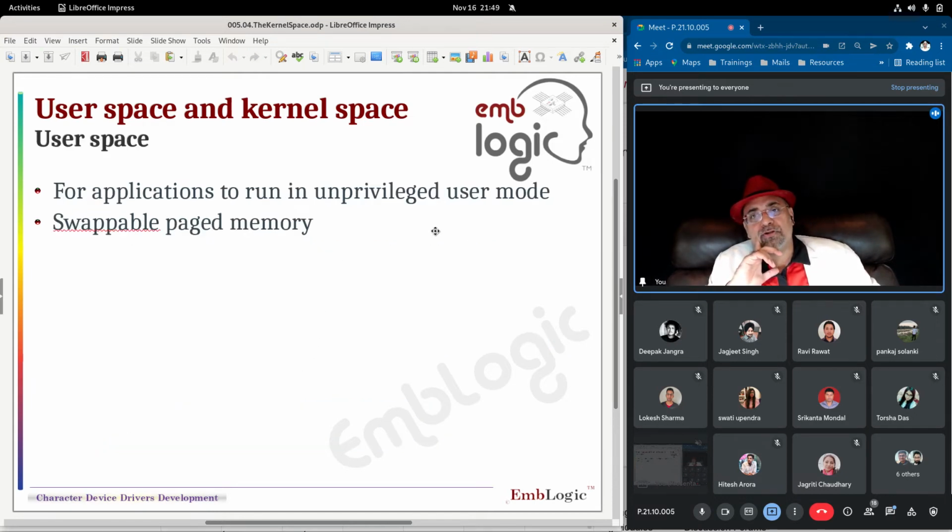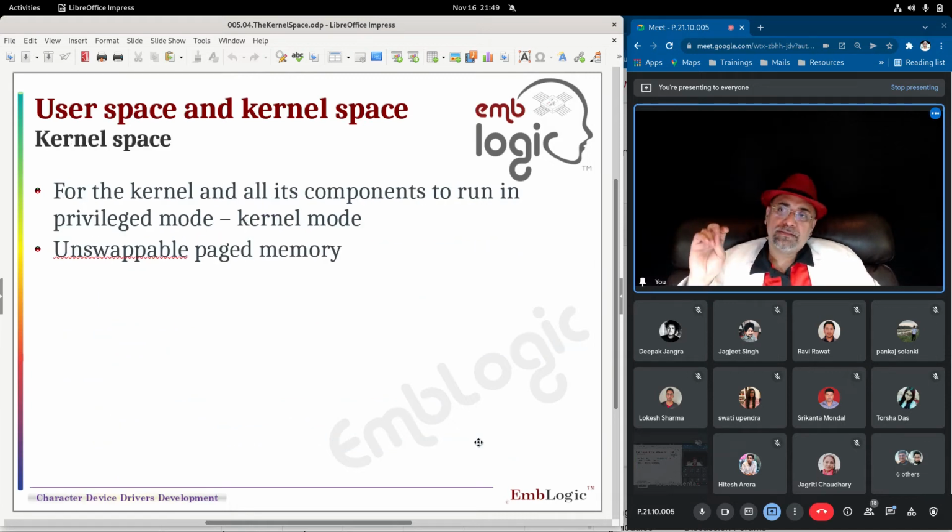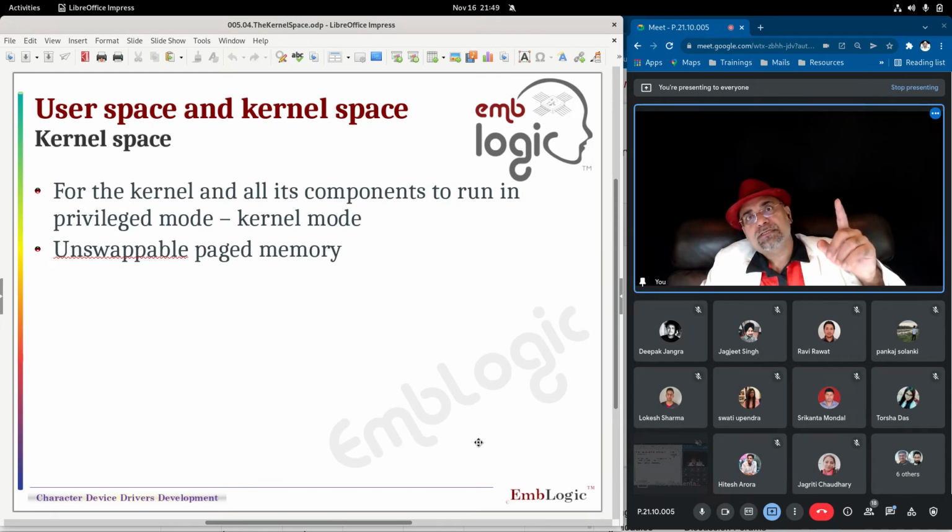Applications run in unprivileged user mode, and all the unprivileged user mode applications are in swappable memory in ARM. That ARM I am not going to discuss now, I will discuss it separately. The notion that user space is paged and kernel space is not is not true.